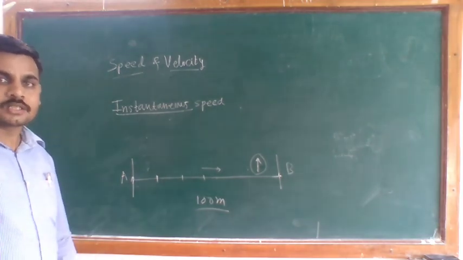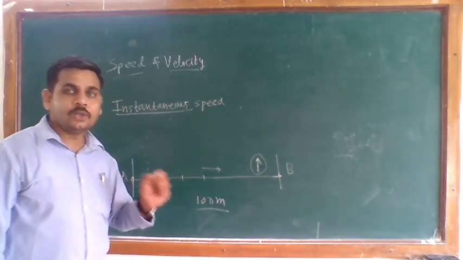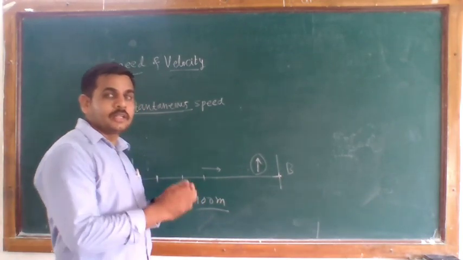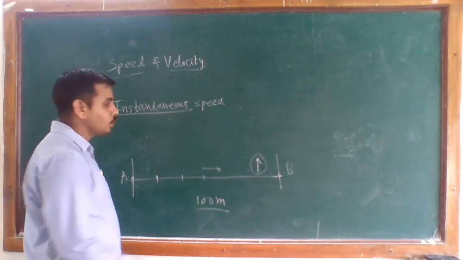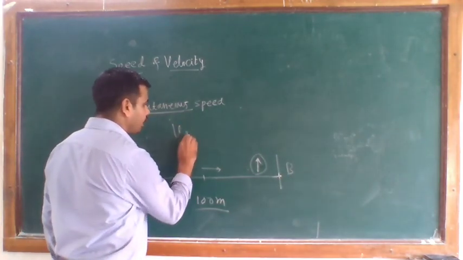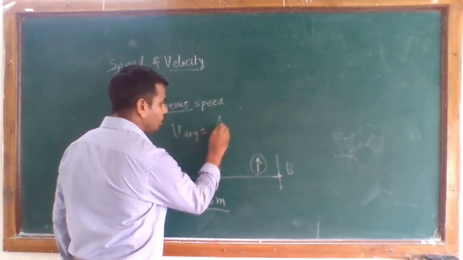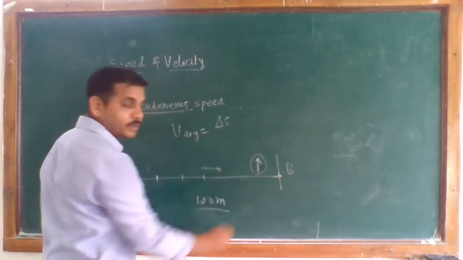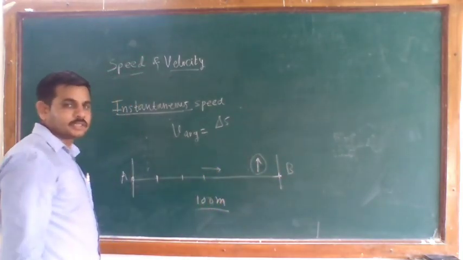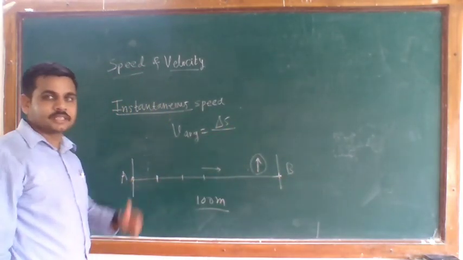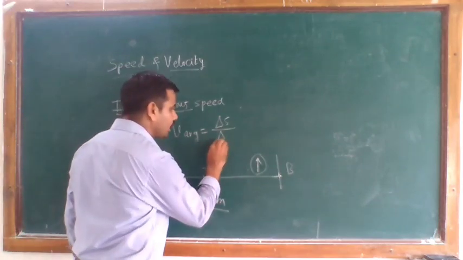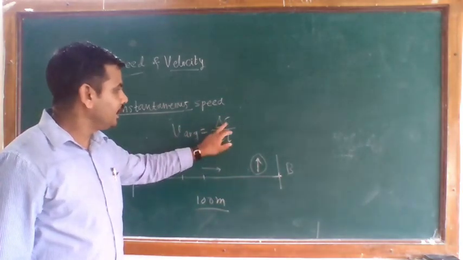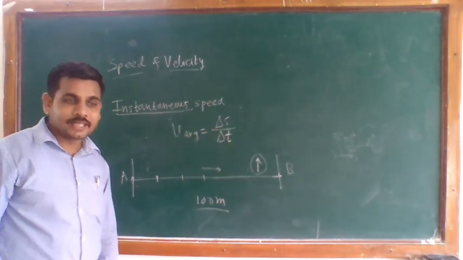In average speed, we define that any object changes its position, and the time required to travel the total distance. V average is equal to total distance. The object changes its position from one place to another, this is the total distance, and to cover this distance requires the total time. So V average is equal to delta S divided by delta T.